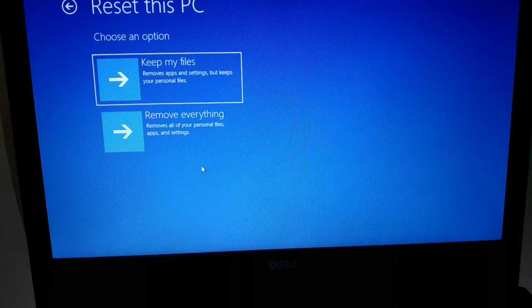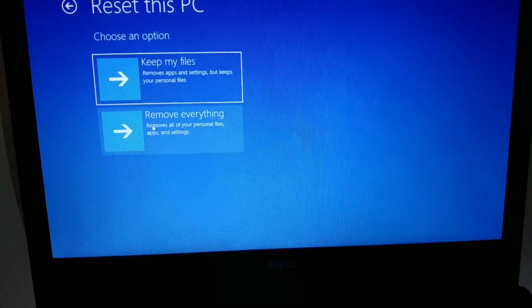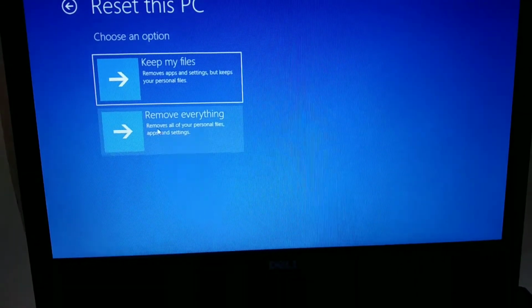So whatever files you're having, they will be saved, but the apps on your computer will be lost. And now the second option right here, that's remove everything. It will remove completely everything, so your PC will be blank. So now if you want to keep your files, just choose keep my files, and if you don't want anything, you want to reset it completely, choose remove everything.